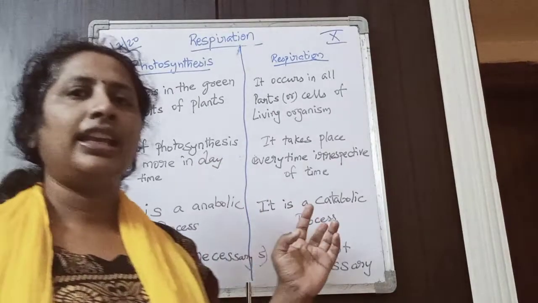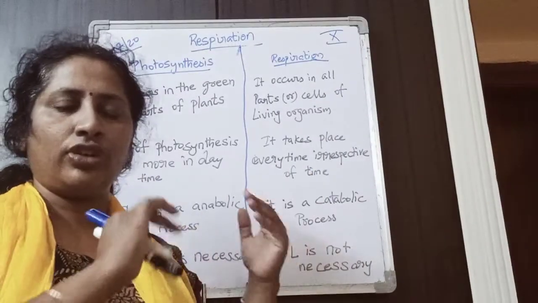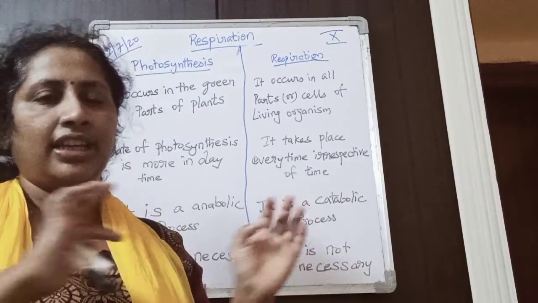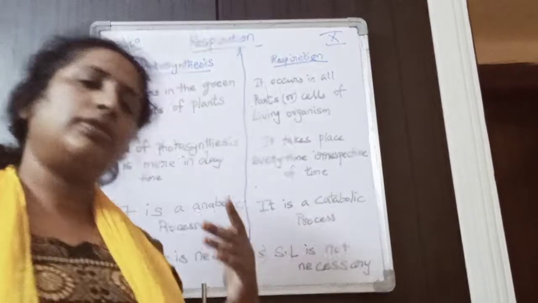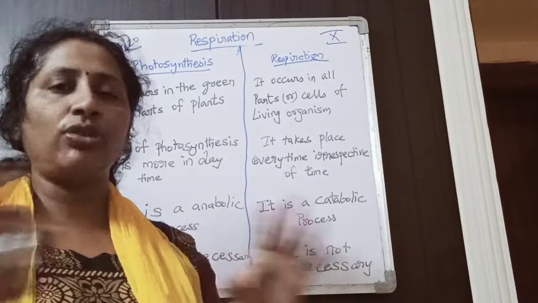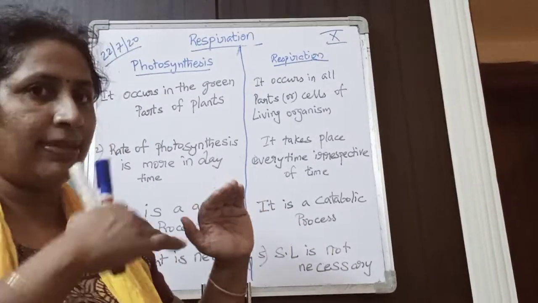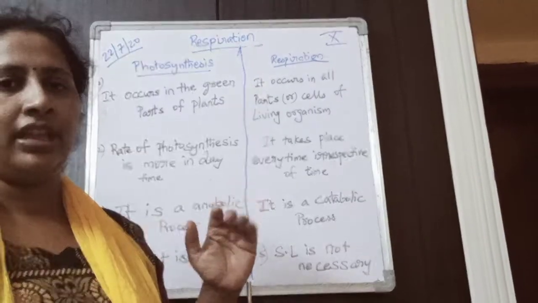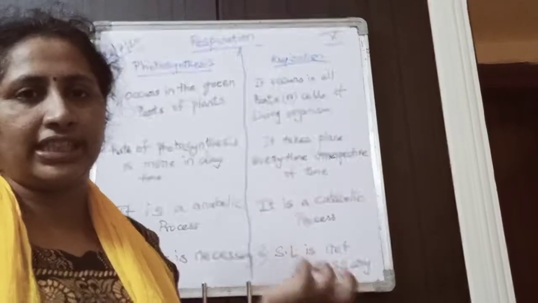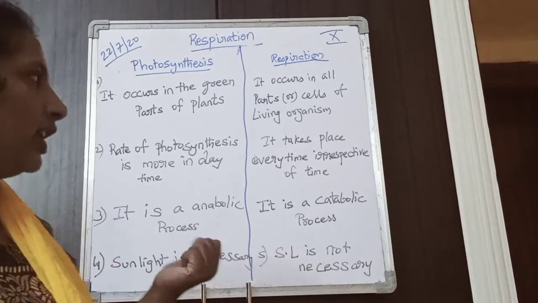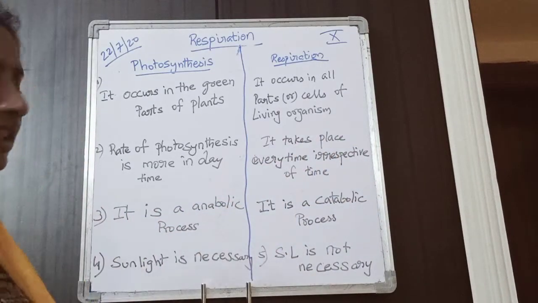In respiration there is no time constraint. Photosynthesis occurs in the daytime, so will respiration occur at night time? It is not like that. It will occur throughout the day. There is no time limit. Though photosynthesis is occurring in the daytime, respiration will also occur in the daytime. But the rate of photosynthesis is more during daytime. Respiration takes place every time, irrespective of time.